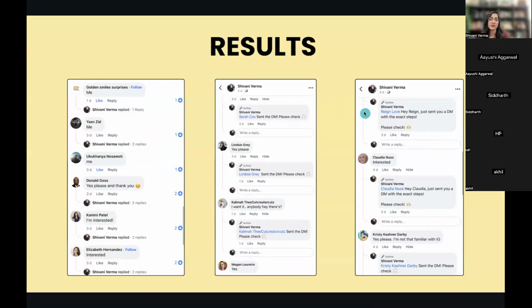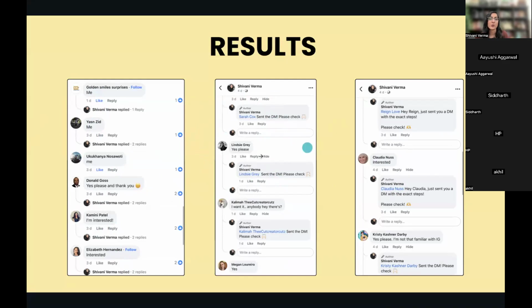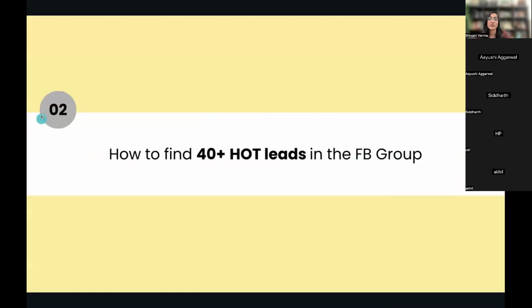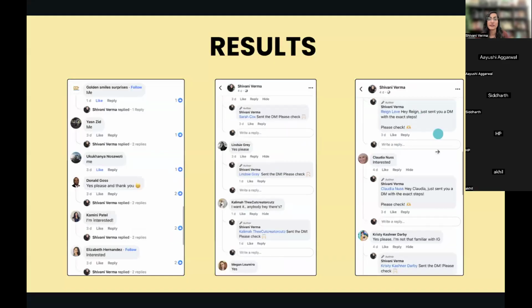And these are some of the results that we have gotten through these lead magnets. So you can see that a lot of people are saying they're interested in all those things. So once you do this, and once you choose the right groups and you post the right things, you generate leads through that as well. Now what you can do is start conversations with these people, take them on a call and close these people on the calls, right?